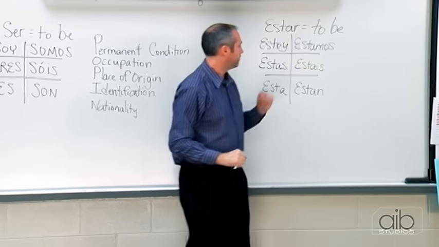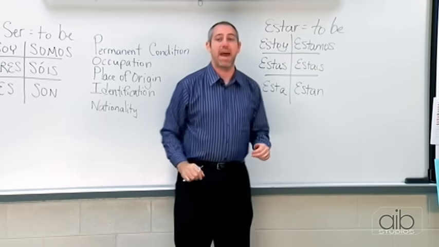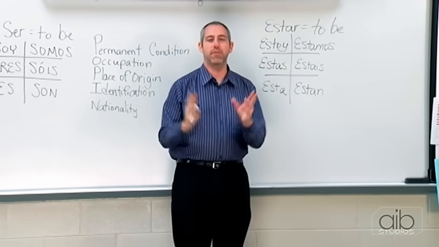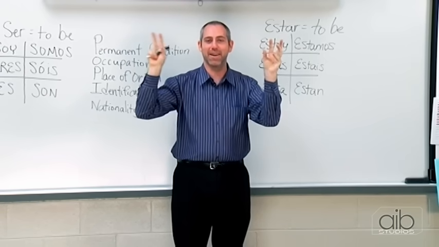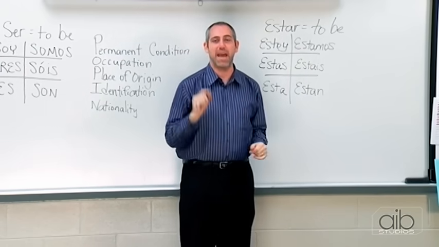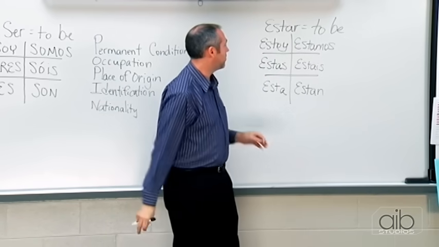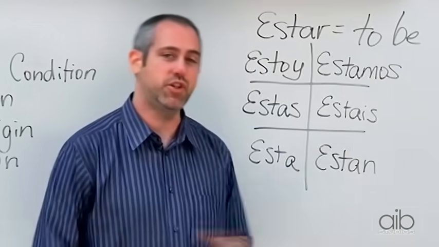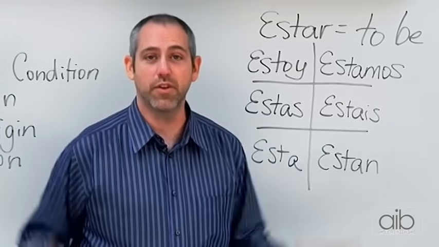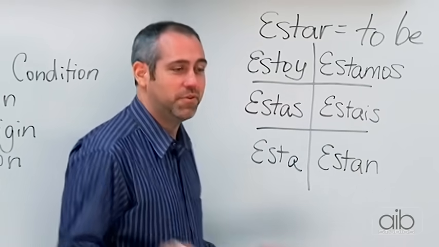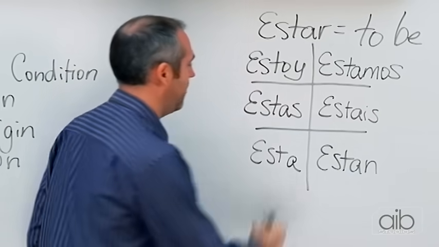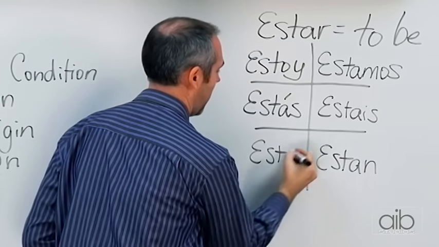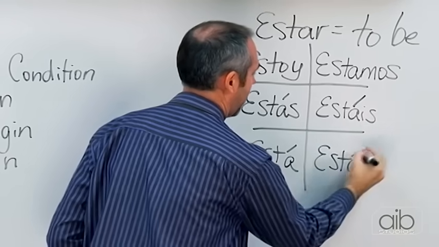Okay, now 4 of these have accents. The easy way, if you're getting that chart visualizing it in your head, if you're starting to imprint it in your mind, the easy way to remember where these accents go is all you have to remember is that the 2 on the top don't have accents. All the other ones do. Or if you want to think of it differently, the bottom 2 on each side have accents. And put them on the A, right here, like that, right there, and right there.